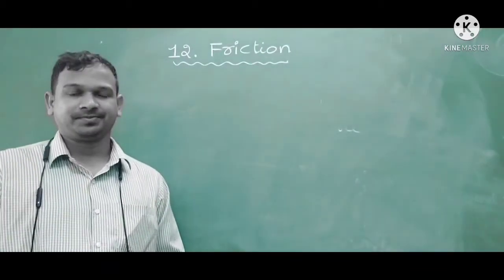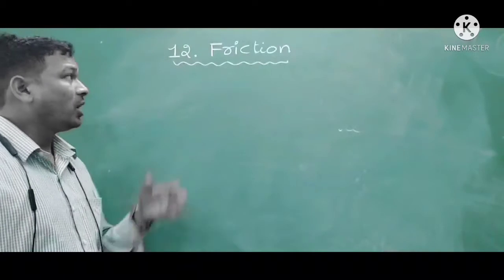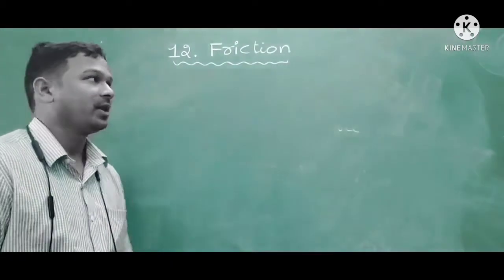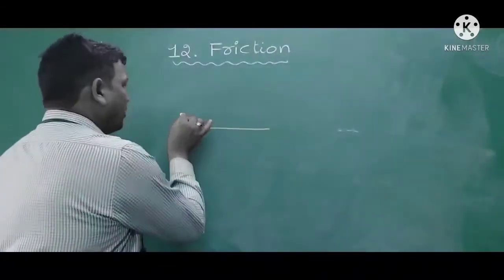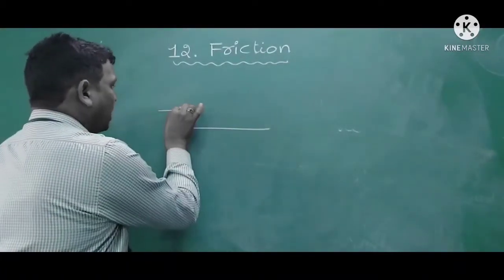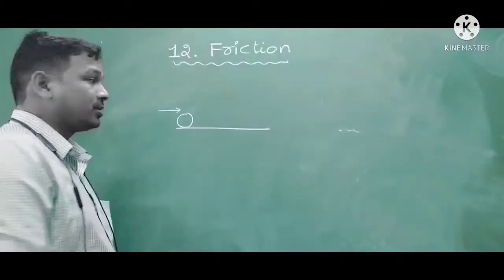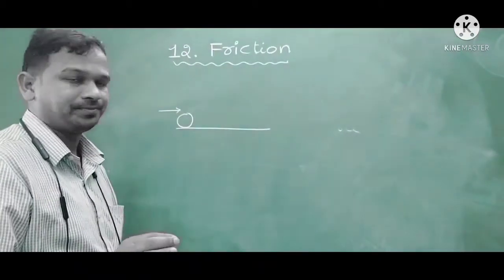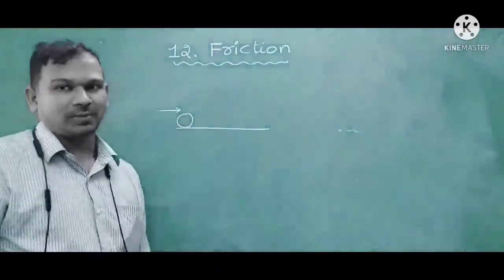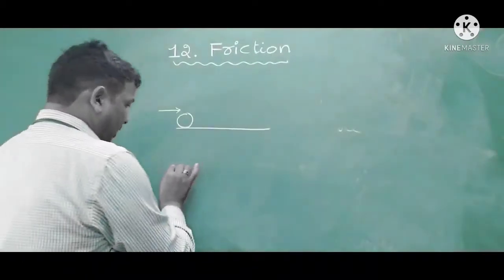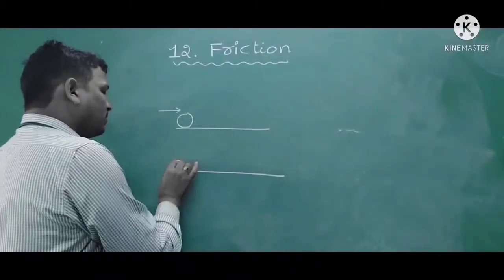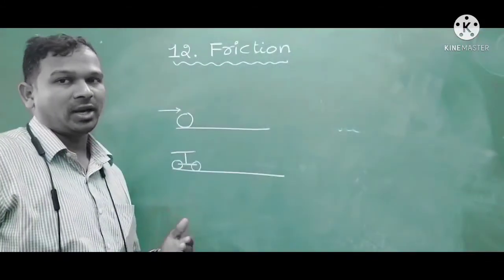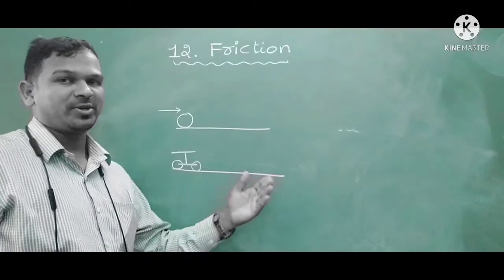What is friction? In order to explain the friction concept, let's discuss two examples. One is, if I am rolling a ball, or applying a force on a ball, the ball will roll on the ground and afterwards it is going to stop. Why does the ball stop after some time? Similarly, if you are cycling on the ground and you stop pedaling, after some time the cycle is also going to stop.